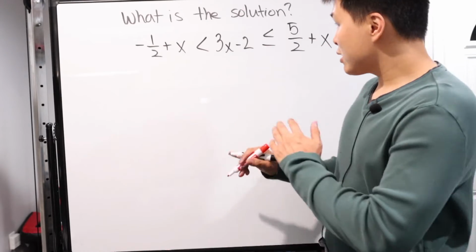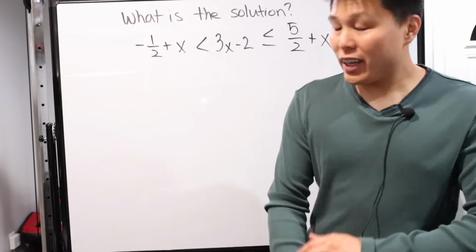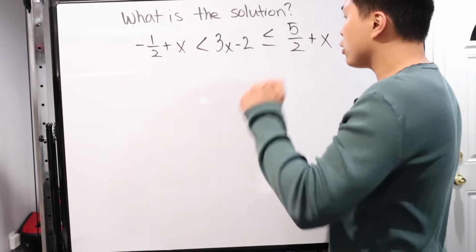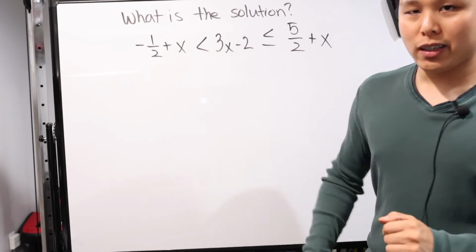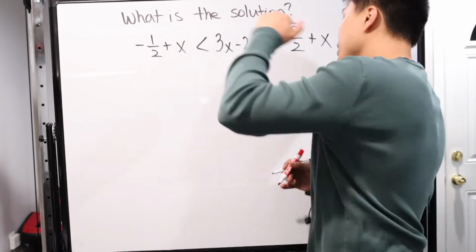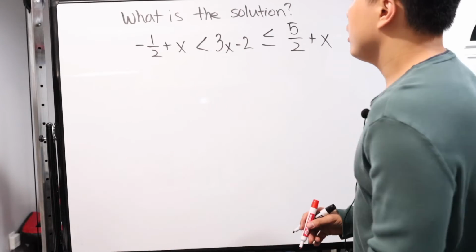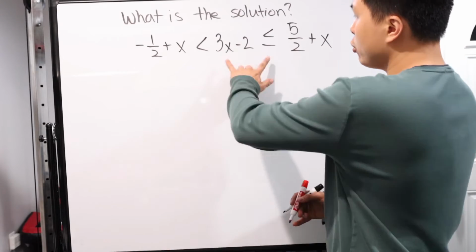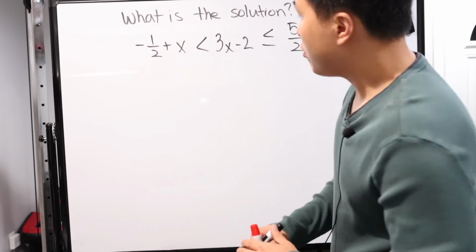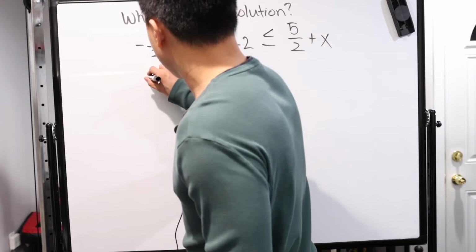All right, so let's look at this one final problem. It looks super scary. You have two inequalities, you have variables on all sides. What do we do? It's asking for the solution. Well, in this case, we ask ourselves a question. Yes, it's scary. There's two inequalities. Is that something that we're not comfortable with? Is it the fact that there's multiple inequalities?